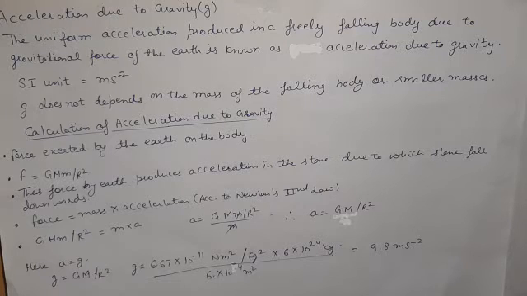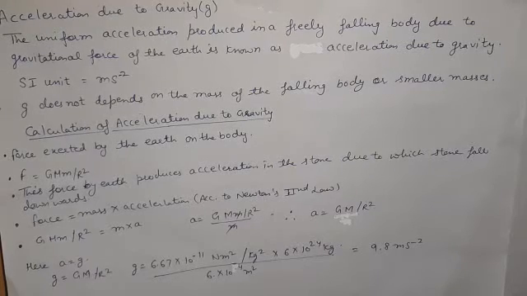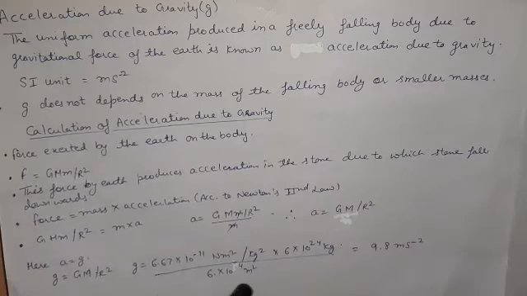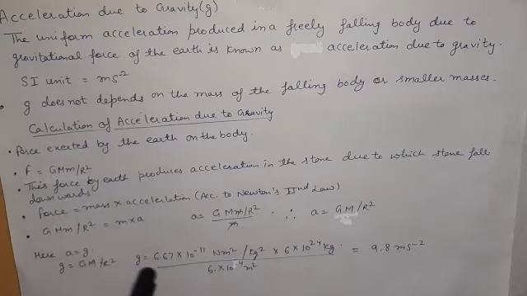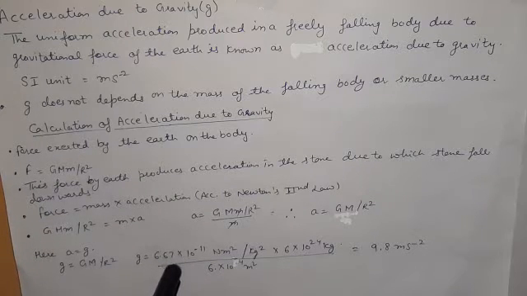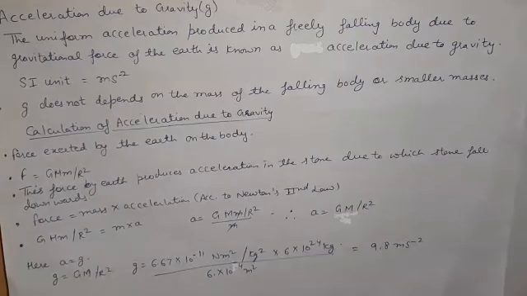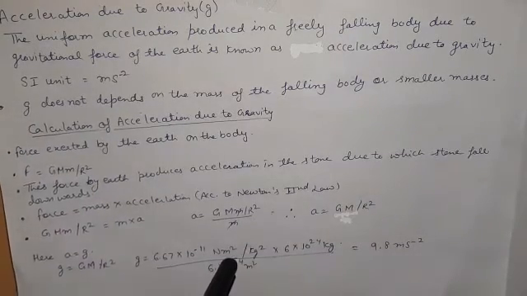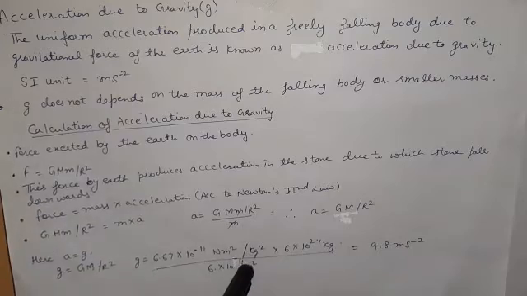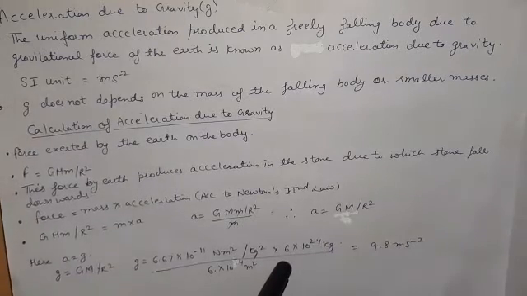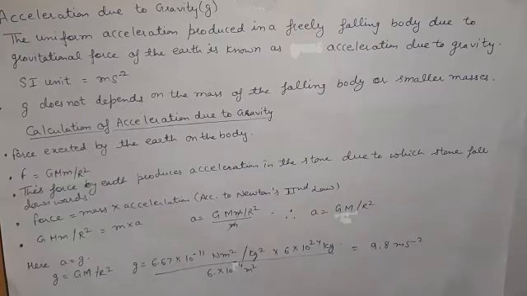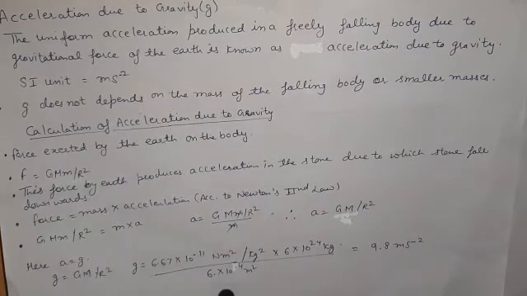We can also find the value of small g by putting each value in this equation. Capital G is 6.67 into 10 raised to power minus 11, with units Newton meter square per kg square, into the mass of the earth, which is 6 into 10 raised to power 24 kg, upon r square.